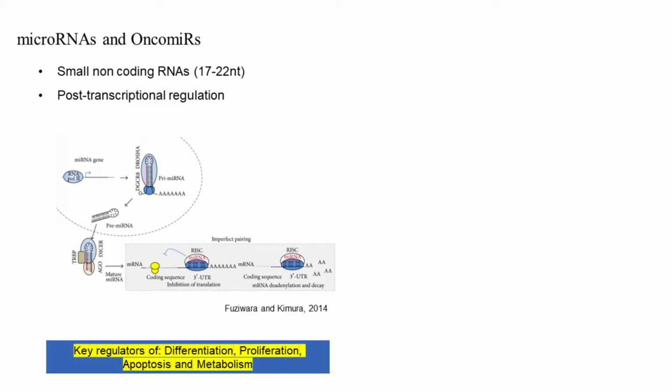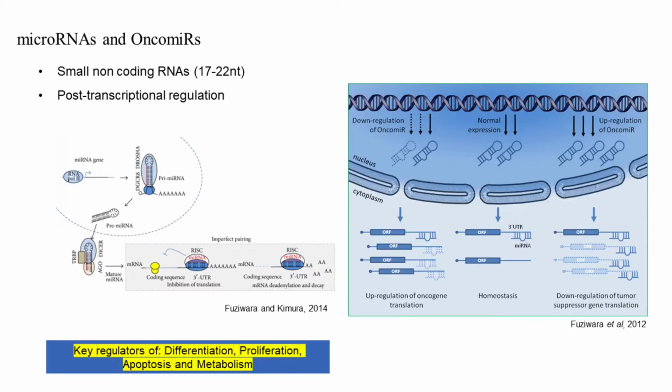MicroRNAs are small non-coding RNAs that regulate the expression of a targeted messenger RNA by inhibiting the translation or promoting the deadenylation and decay, being key regulators of processes such as differentiation, proliferation, apoptosis, and metabolism. MicroRNAs are commonly deregulated in cancer, and this group of microRNAs is known as oncomiRs. OncomiRs can be both down- and upregulated, and both of these deregulations can lead to cancer, as shown in the image.